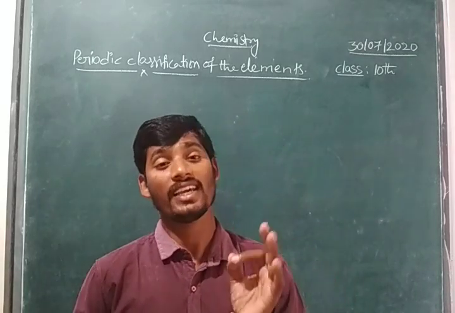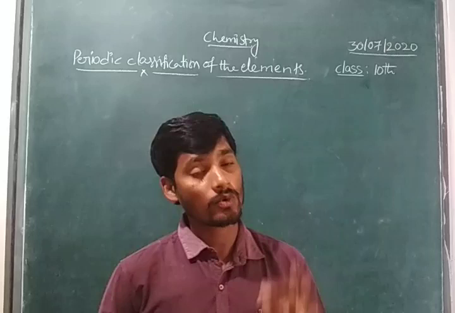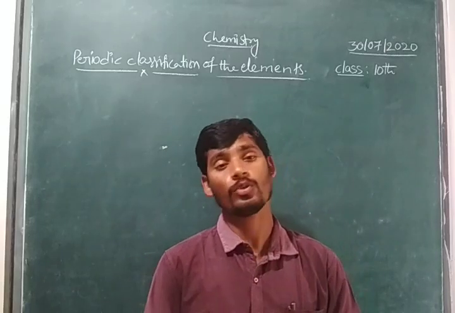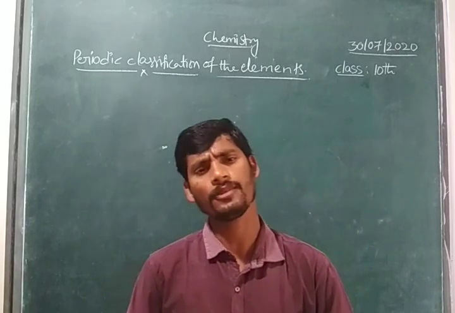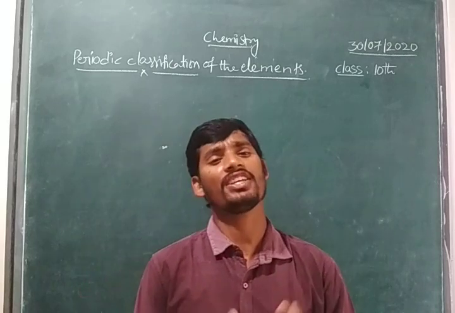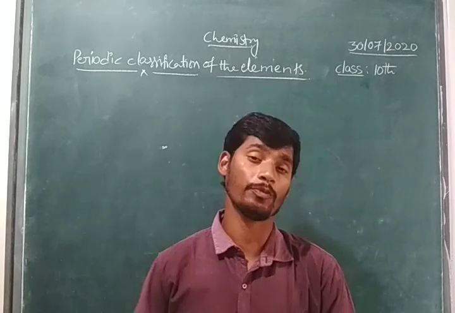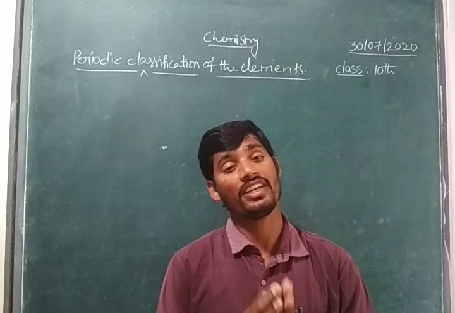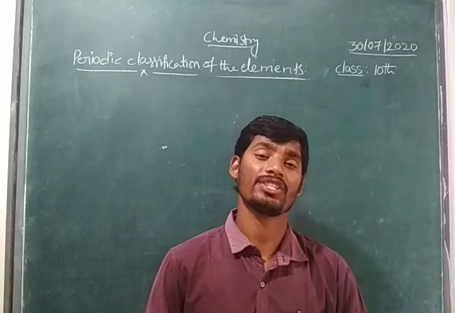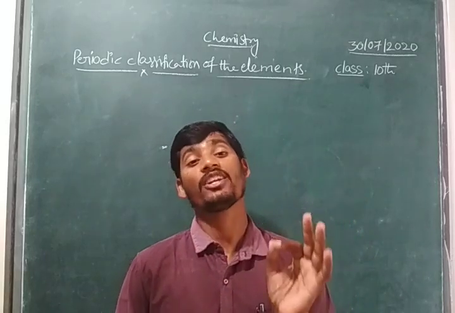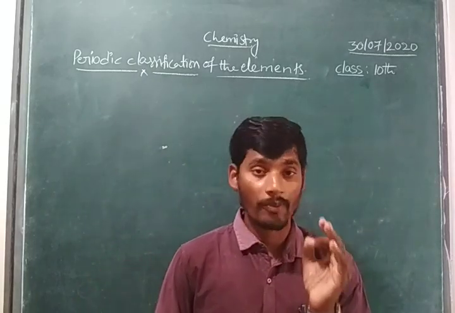one of the scientists, H.J. Moseley, who is the scientist, children? H.J. Moseley proposed a periodic table based on Mendeleev's classification. Right children? But Mendeleev proposed the periodic table based on the atomic weight property. But H.J. Moseley brought a new invention, a tremendous change in periodic classification: the property based on atomic number. What children? Atomic number. It's very, very important, children.